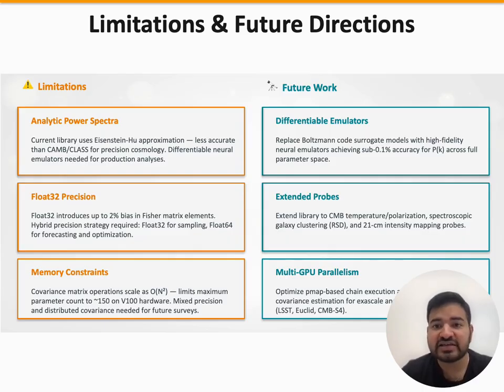Our recommended approach is a hybrid precision strategy. Float32 for MCMC sampling, where stochasticity dominates. Float64 for Fisher forecasting and optimization. JAX's per-operation precision control makes this practical.